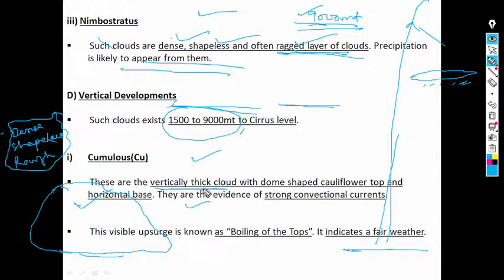Cumulus clouds are vertically thick clouds with a dome shaped cauliflower top.